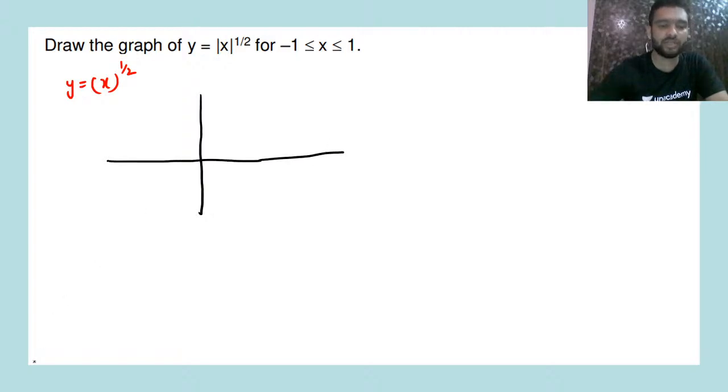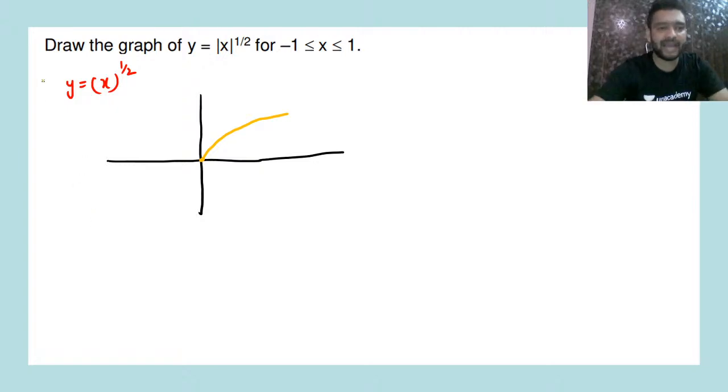At x is equal to 0, the value will be 0. And this will be the graph that you will be getting. Yes or no, guys? y is equal to under root of x. This is the type of graph that you will be getting till infinity.